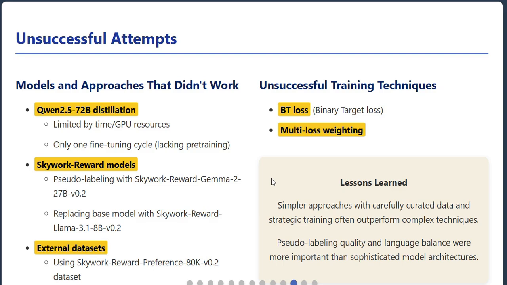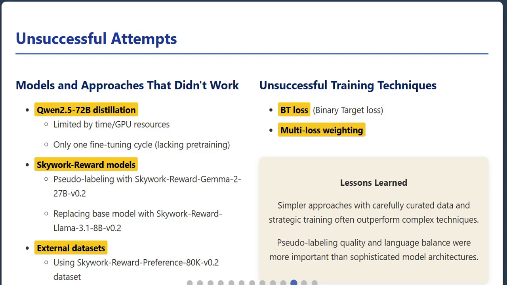The key lesson here is that simpler approaches with carefully curated data and strategic training often outperform more complex techniques. Pseudo-labeling quality and language balance were more important factors than sophisticated model architectures or loss functions. This is something I've seen time and again in competitions. Sometimes the most elegant and straightforward approaches win out over complicated methods.